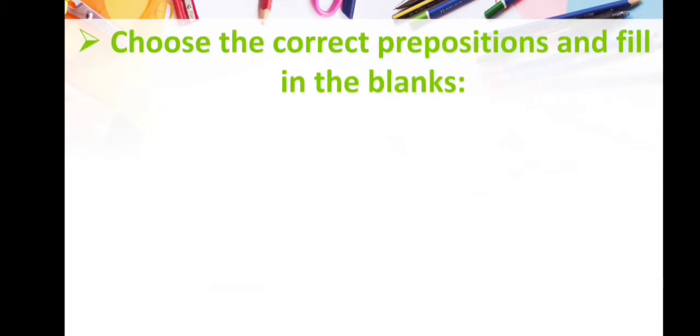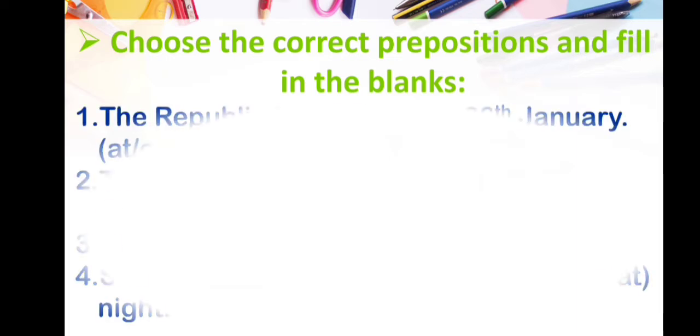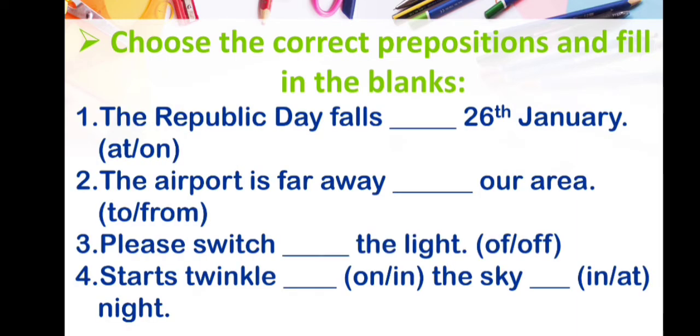The next question is choose the correct preposition and fill in the blanks. Here in this question you have to again fill in the blanks with the correct prepositions. The first one, the Republic Day falls dash 26th January, and the options are given at or on. Here we are talking about the Republic Day and a date is given. With a date you always use on. So the answer is the Republic Day falls on 26th January.